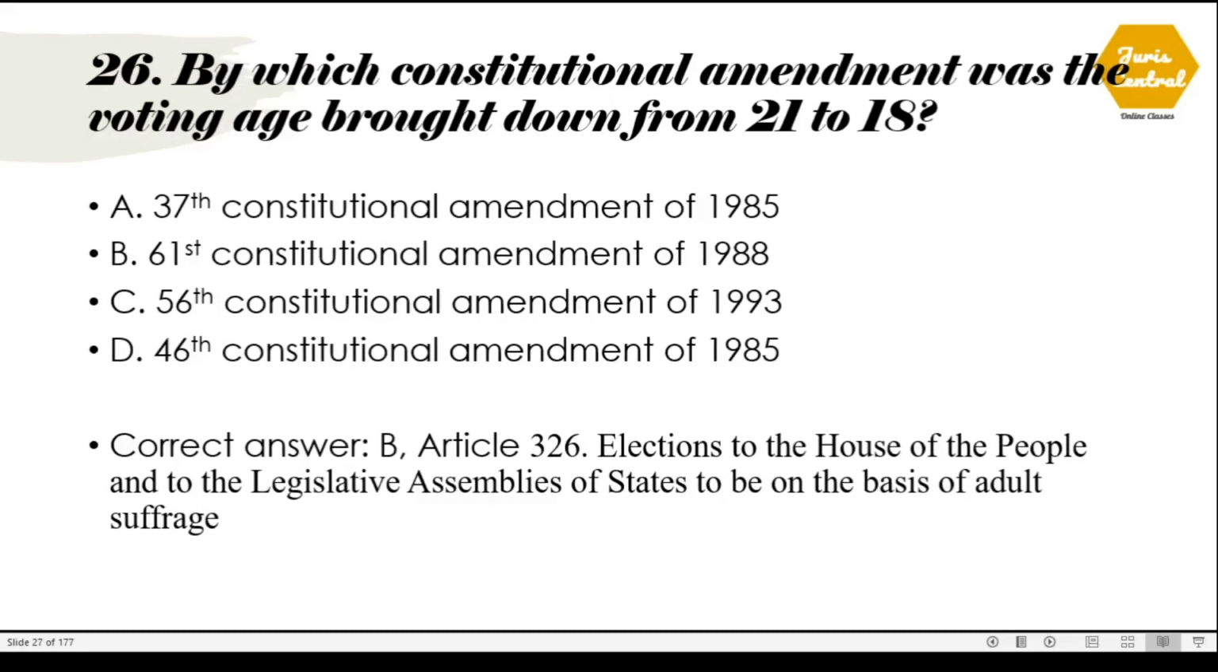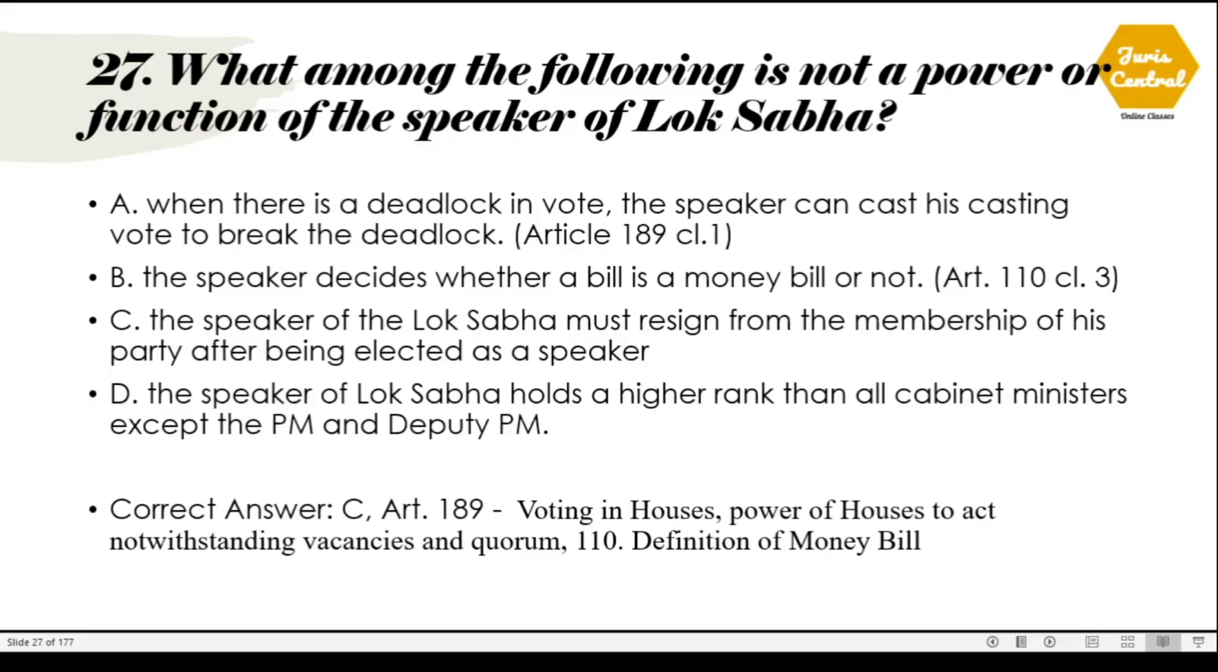Question number 26. By which constitutional amendment was the voting age brought down from 21 to 18? The correct option is option B, the 61st Constitutional Amendment of 1988. This is given under Article 326, which deals with elections to the House of the People and to the legislative assemblies of states to be on the basis of adult suffrage.